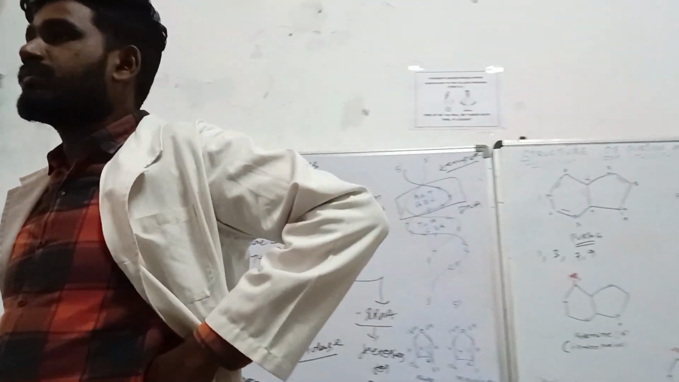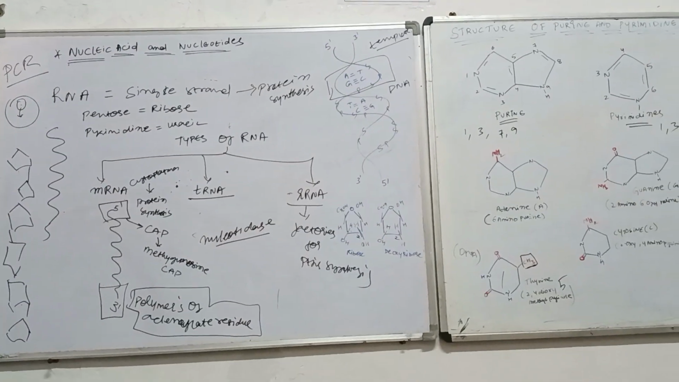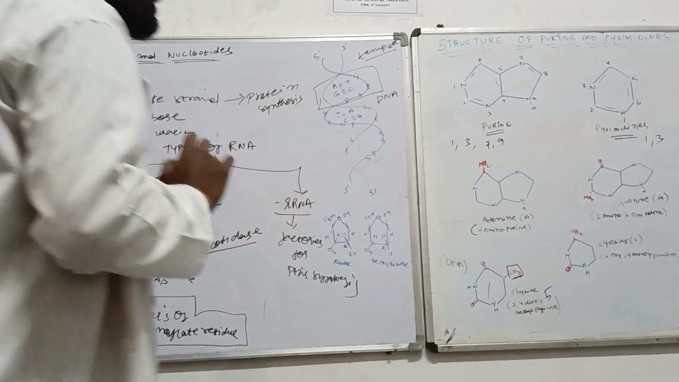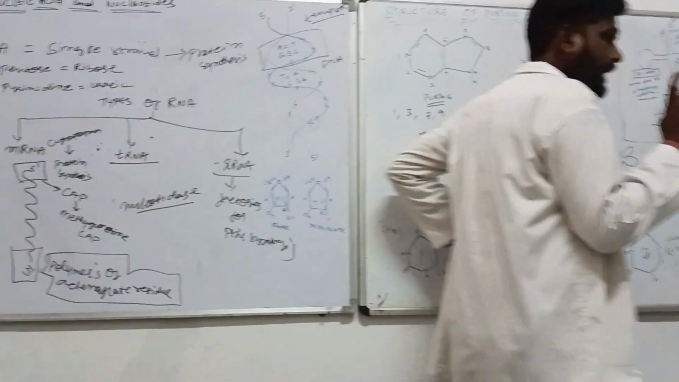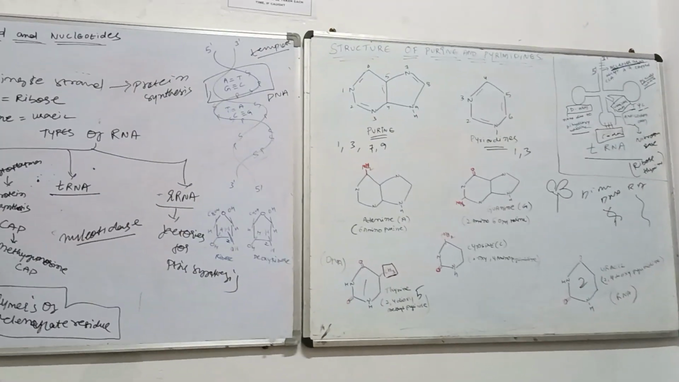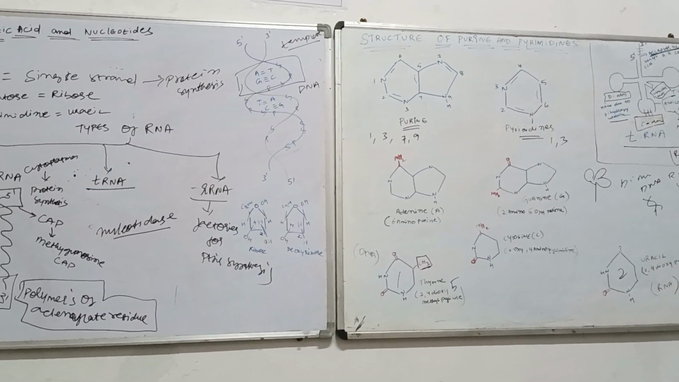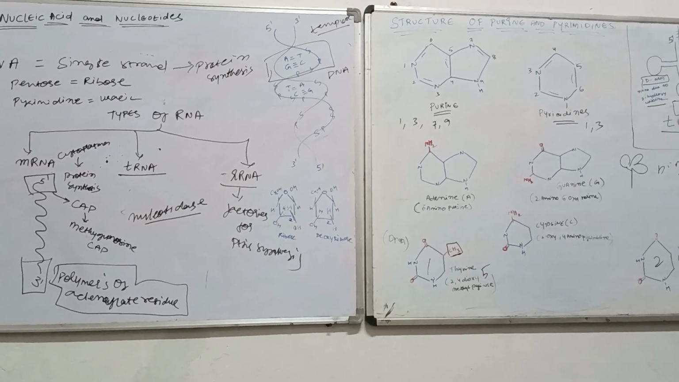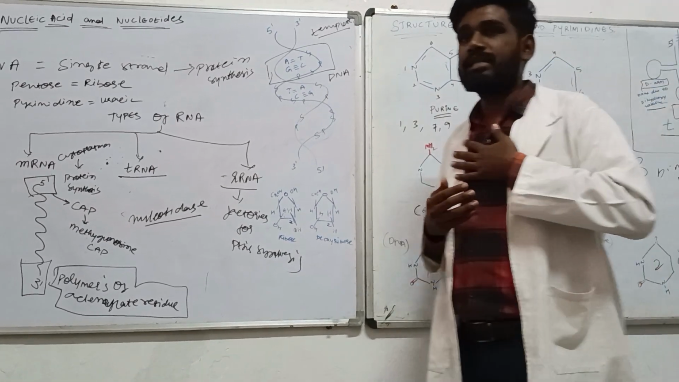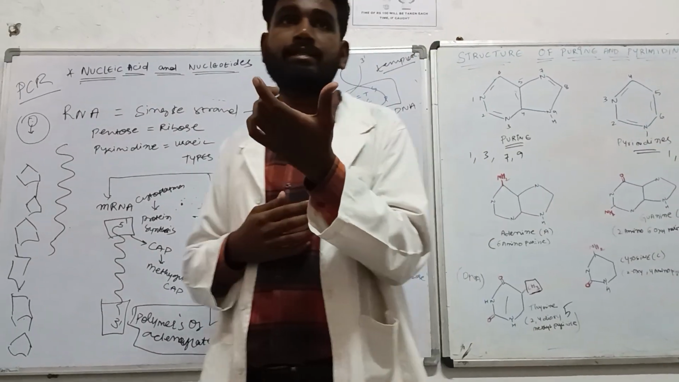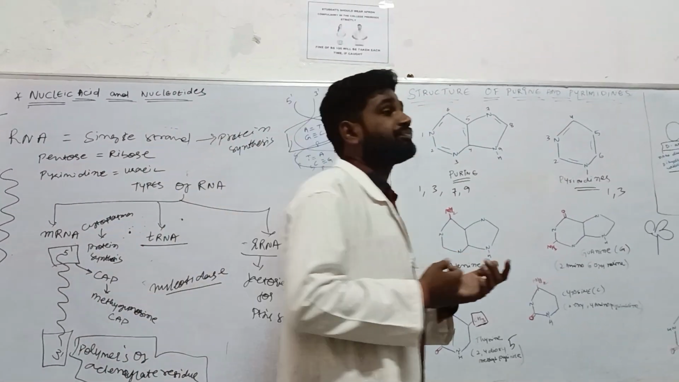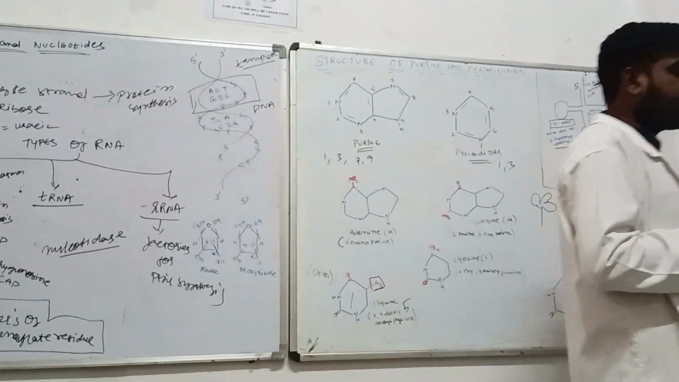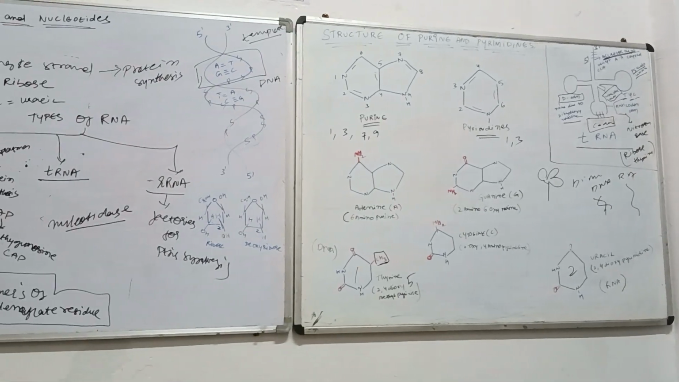We're going to wrap up the class. In this class today we have learned about nucleic acids and nucleotides. The nucleic acids are of two types, that is deoxyribonucleic acid and ribonucleic acid. For understanding nucleic acids, we first need to understand the concept of nucleotides.